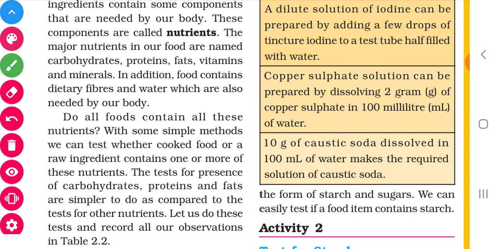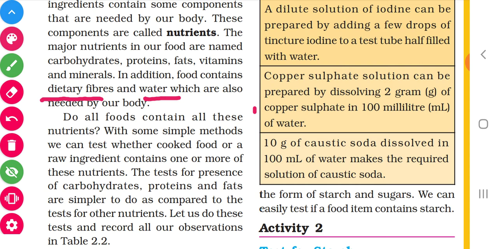In addition to that, our body also needs dietary fiber and water. Where do we get these dietary fibers and water? We get them from the food which we eat.